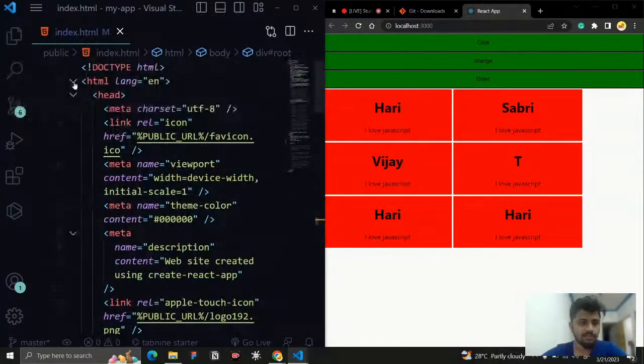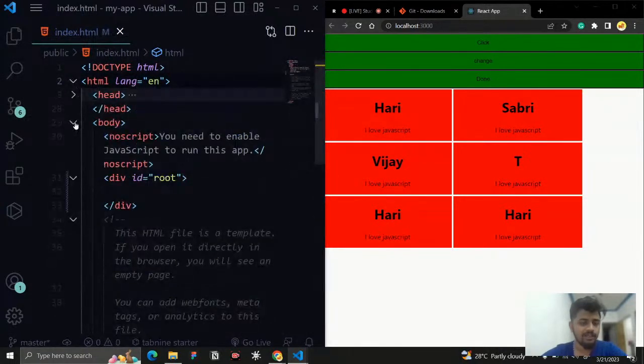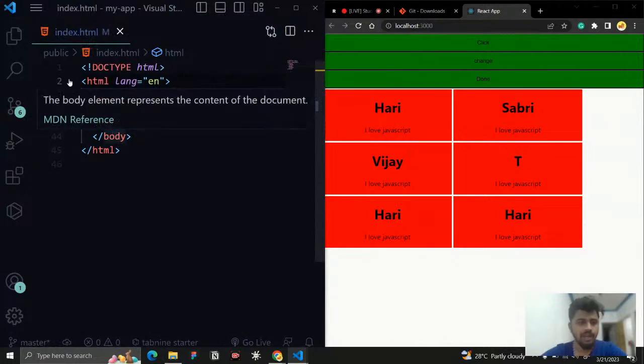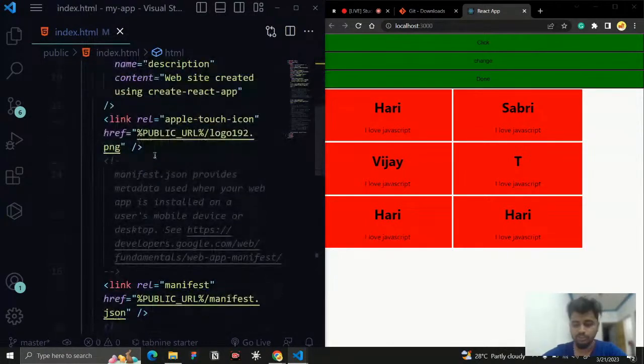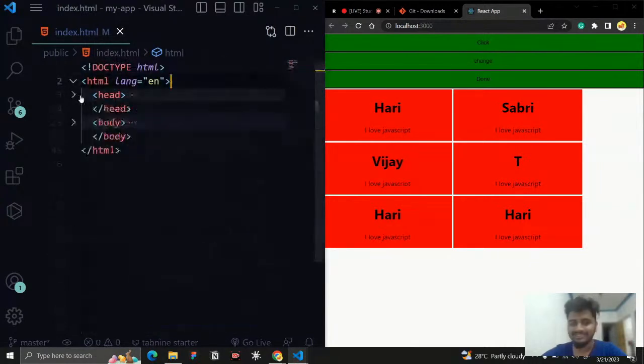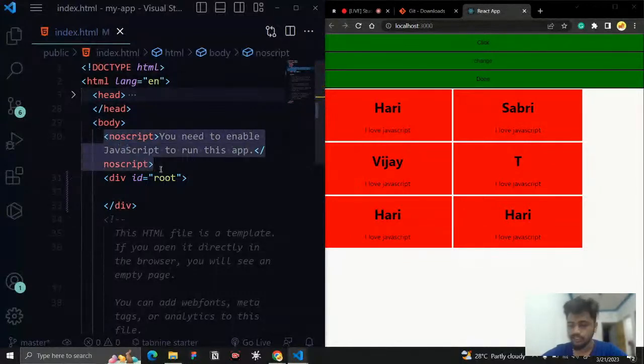We have an html tag, and inside this html tag we have a head and a body tag. We know that in the head tag all the meta information and the links and everything will be stored. Inside this head tag, we don't want it. Let's see what is inside our body tag, and inside our body tag, you can see a noscript tag will be there.